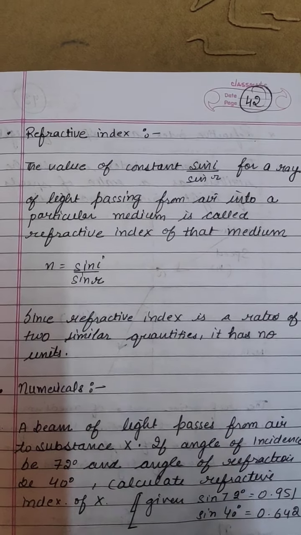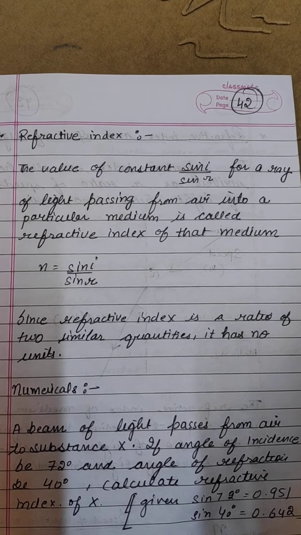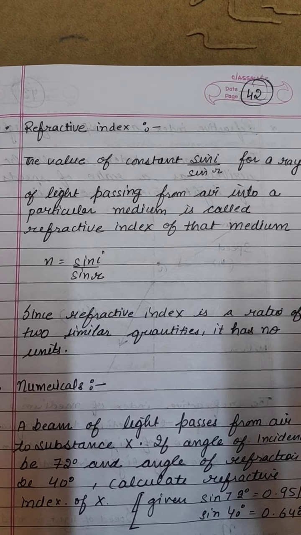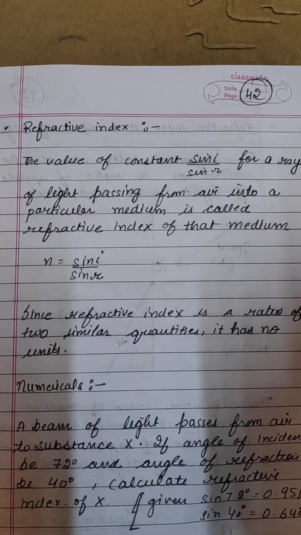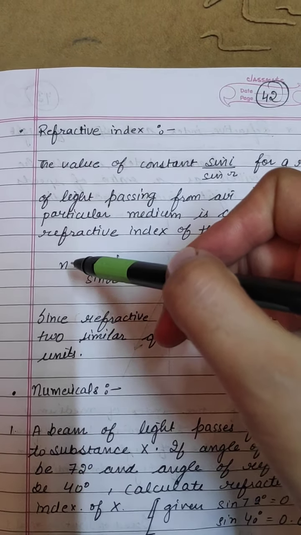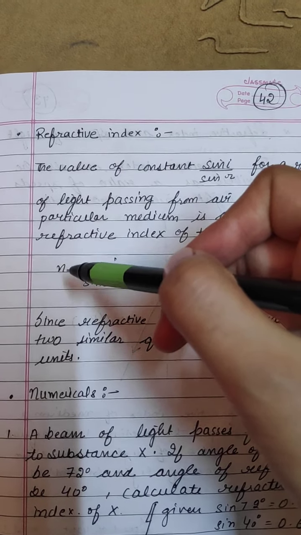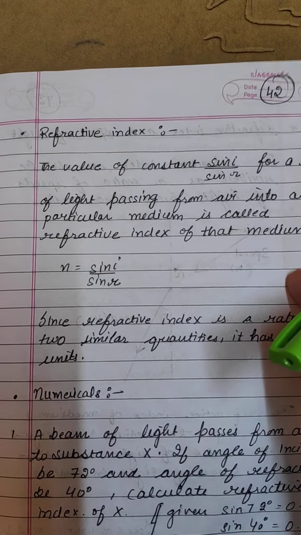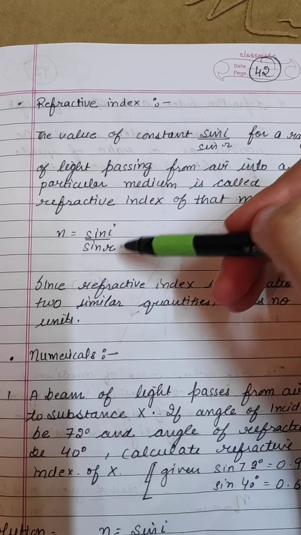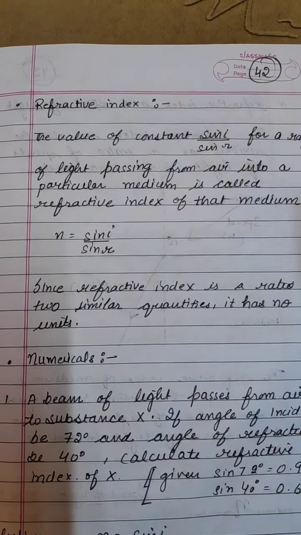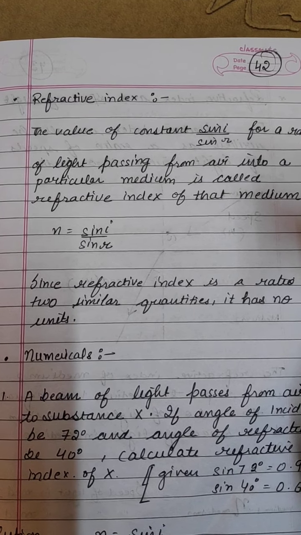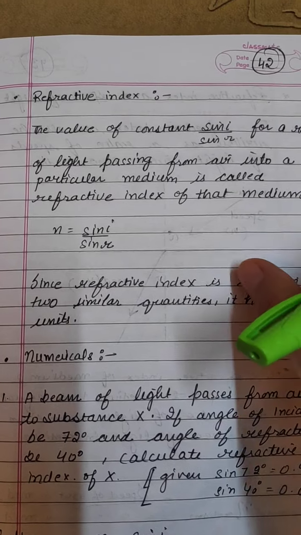The value of the constant, that is sin i by sin r, for a ray of light passing from air to a particular medium is called the refractive index of that medium, n. The refractive index is represented by the letter n, which is equivalent to the ratio of sin i by sin r. Now this is an angle, and again this is an angle. Since it is the division of two similar quantities, the refractive index has no units.